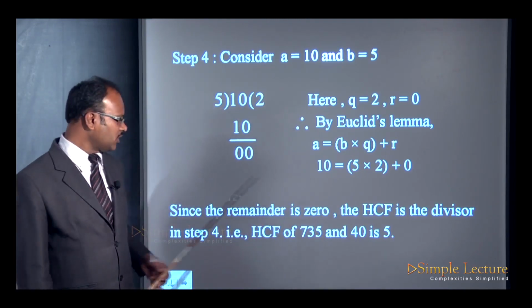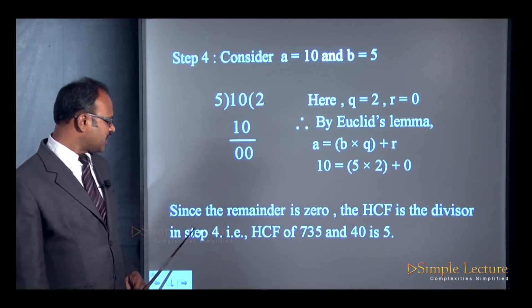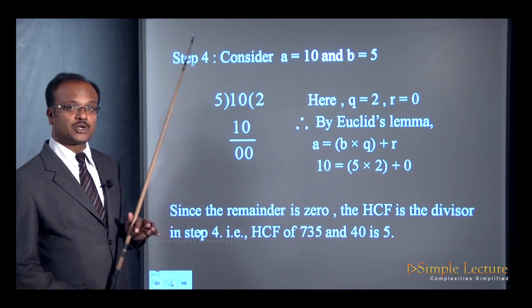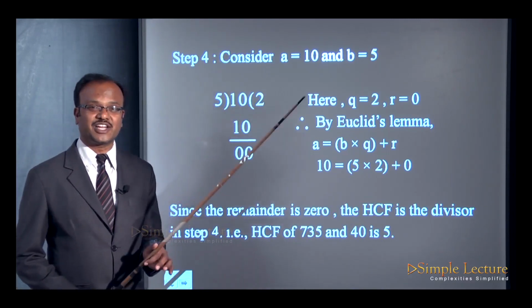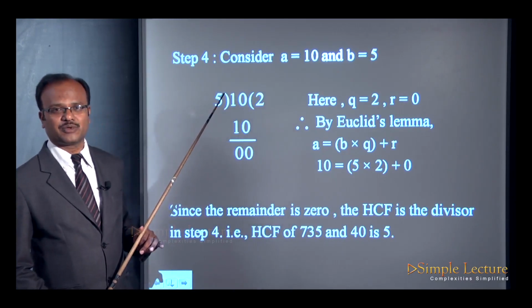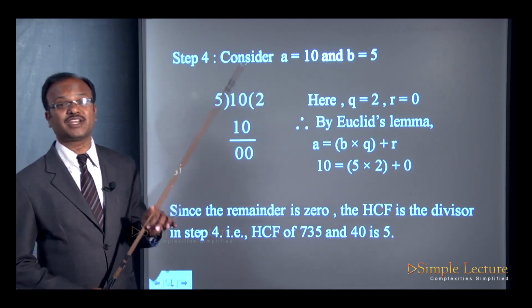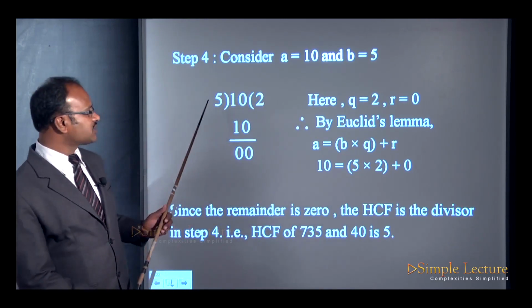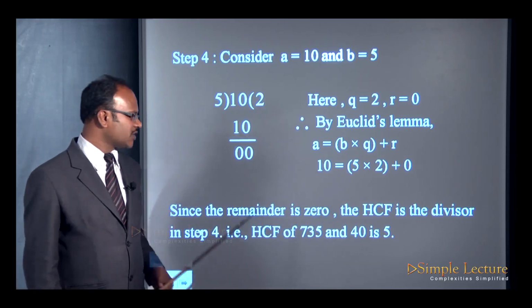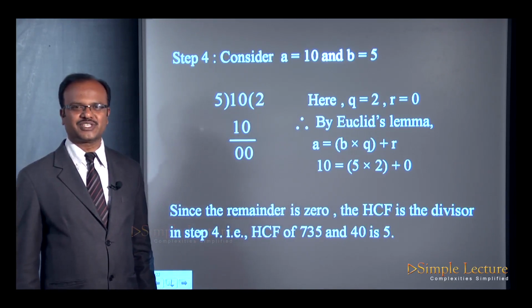Correct? So the remainder is 0, and the HCF is the divisor in step 4. So the HCF of the two numbers, 40 and 735, is the divisor in the last step. That is why it is also called the greatest common divisor. The last divisor is 5. Therefore 5 is the HCF of 735 and 40. I hope you understood this, right?